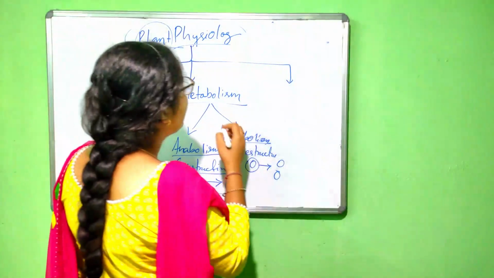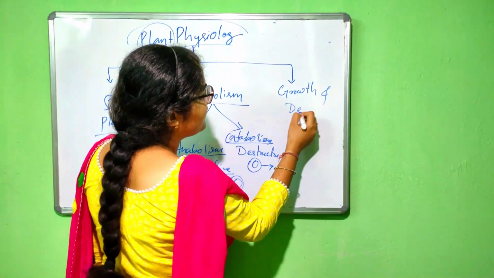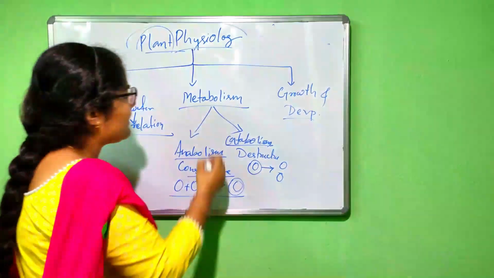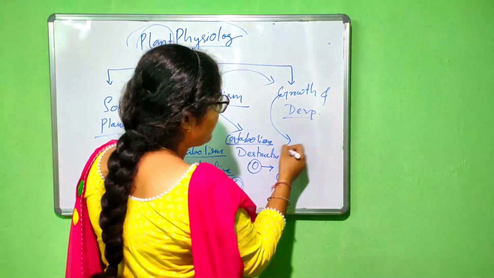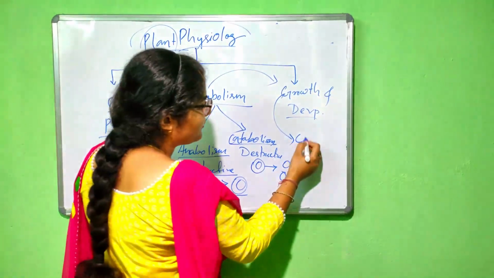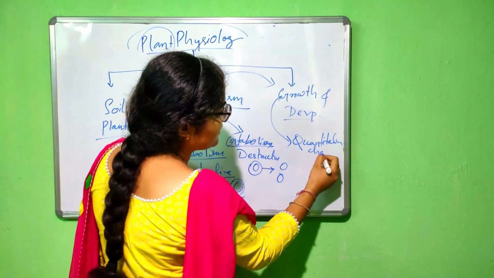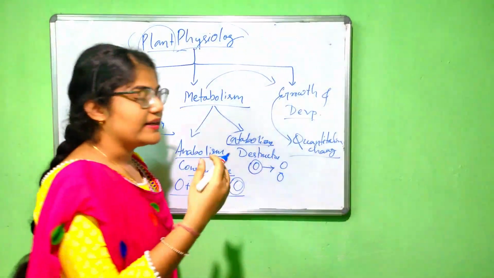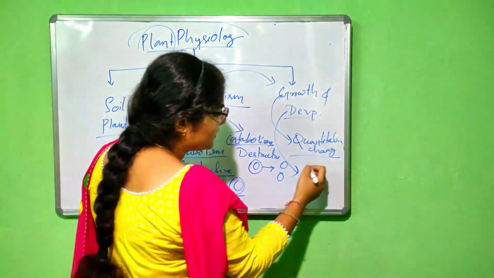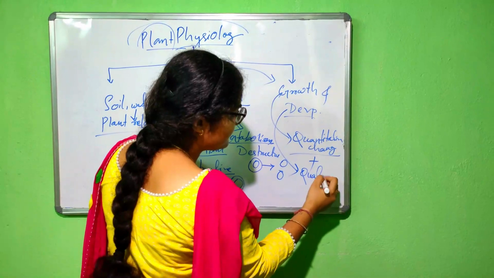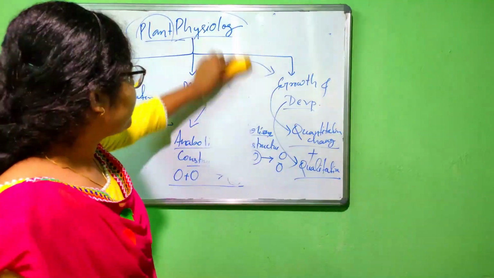Okay. Then come to the third part, that is the growth and development part. So after the metabolism, the growth of the plant occurs. Growth can also be identified as the quantitative change in a plant. How the plant quantitatively changes. But the development in plant occurs by both the quantitative and the qualitative change.